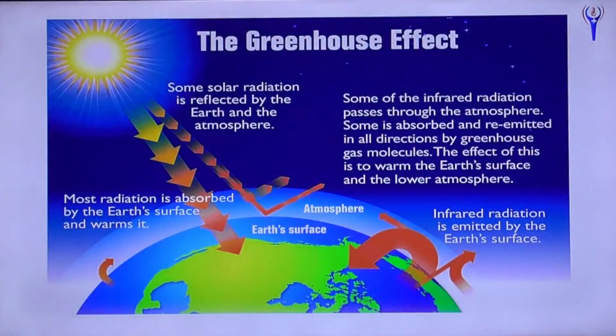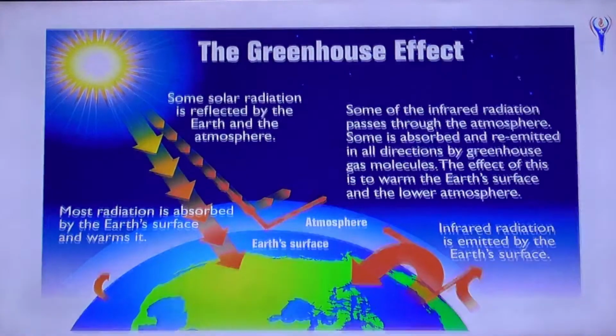The next is the greenhouse effect. The greenhouse effect is a naturally occurring phenomenon that is responsible for heating of Earth's surface and its atmosphere. Earth's surface re-emits heat only in the form of infrared radiation, and this re-emitted radiation is absorbed by the gases present in the upper atmosphere. These gases are called greenhouse gases because they are responsible for the greenhouse effect.